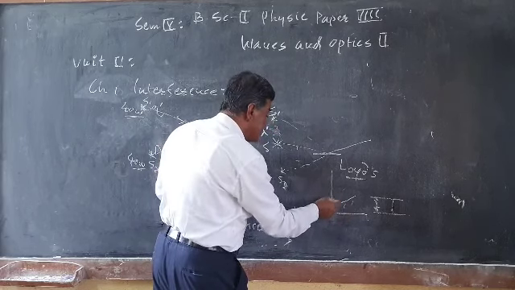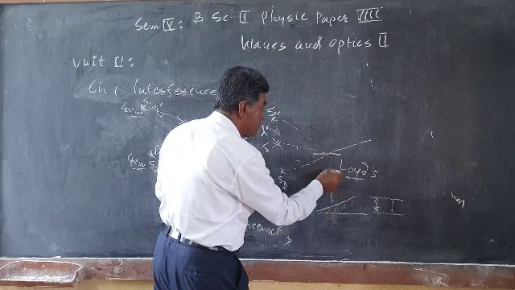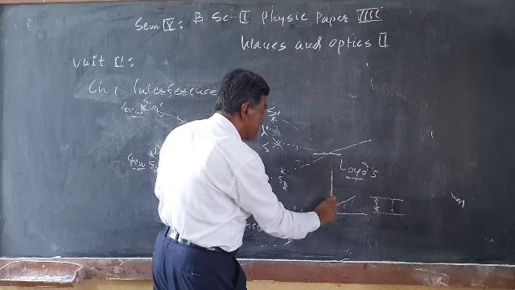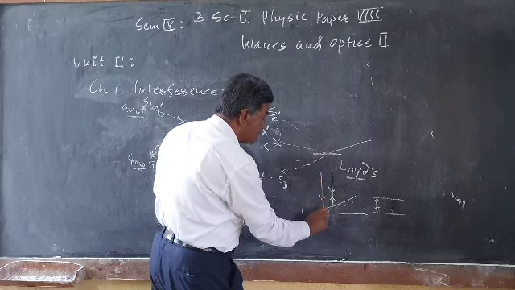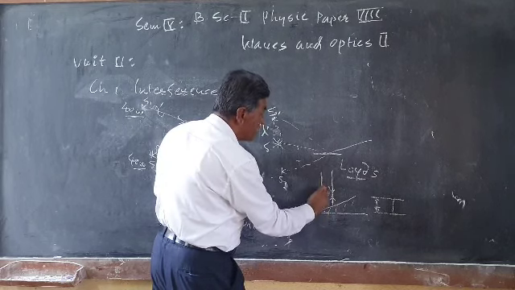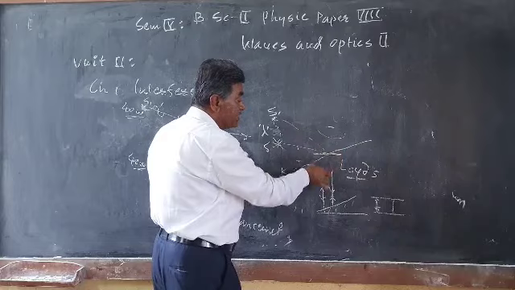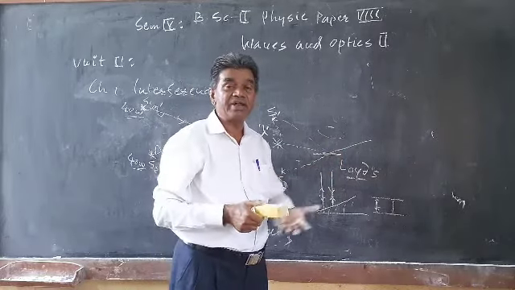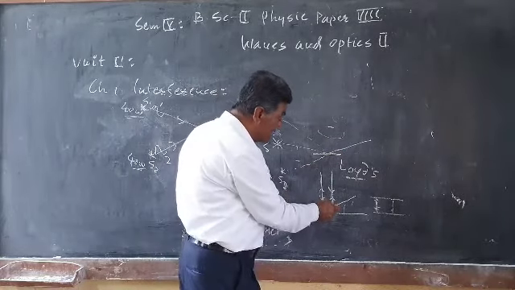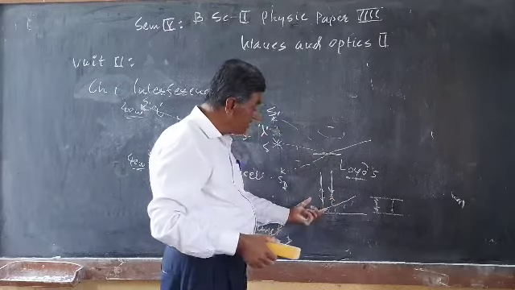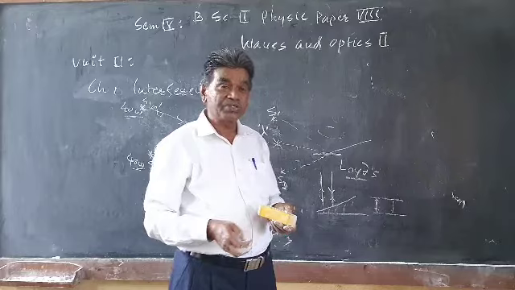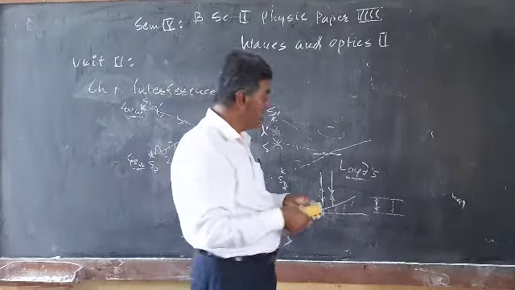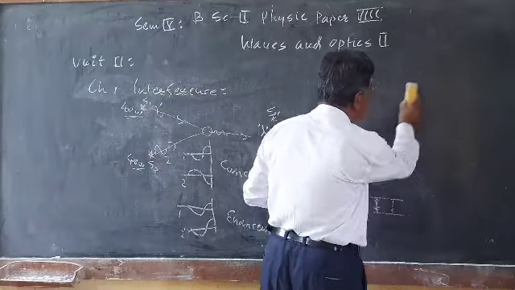If light is incident here and reflected back from this position, what you get is the interference pattern. How the interference in this thin wedge film is formed, we are going to study. And we are also going to study Newton's ring.